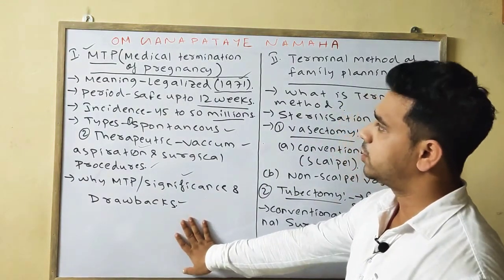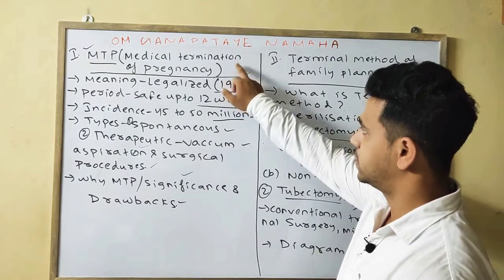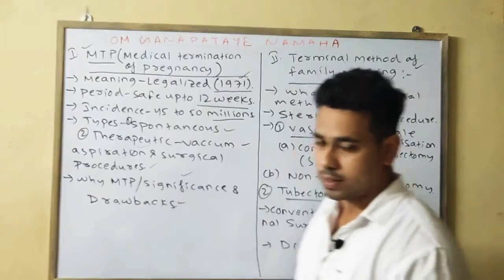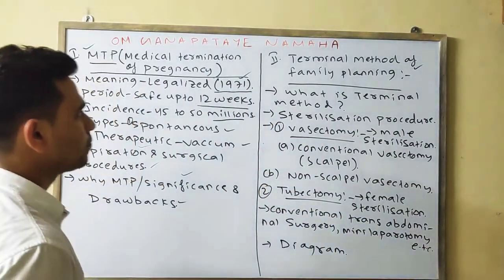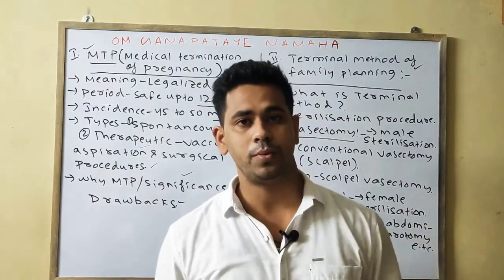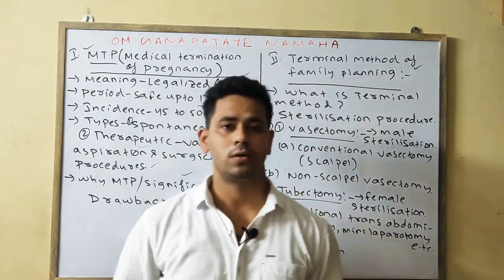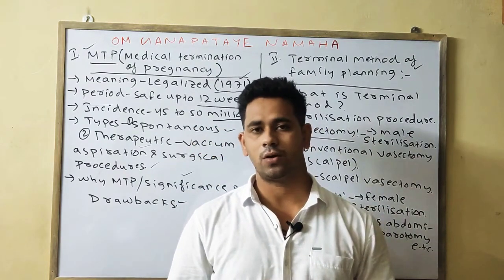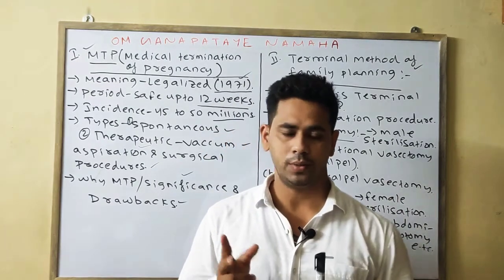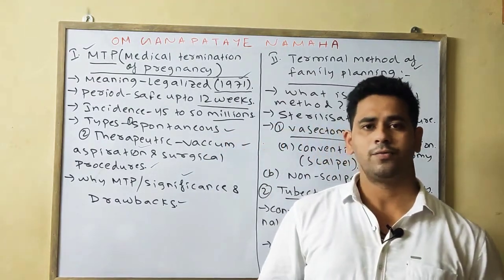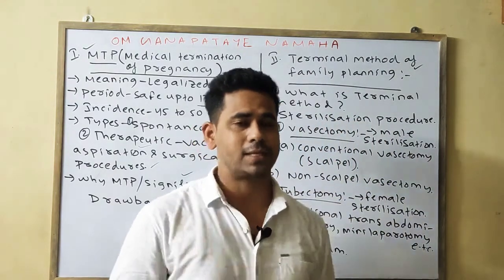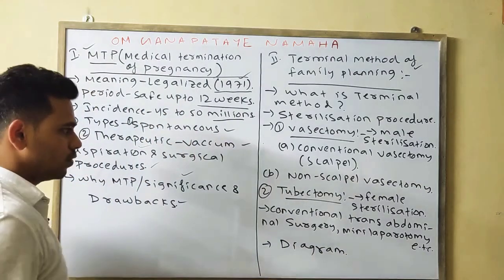So this is the main drawback present in the case of MTP, the medical termination of pregnancy. Next we will go for the terminal method of family planning. What is the terminal method? You know already. It is of two types, vasectomy and tubectomy. In vasectomy, the vas deferens is cut or blocked, and in tubectomy, the fallopian tube is cut and sealed, which blocks the passage of sperm and ova.